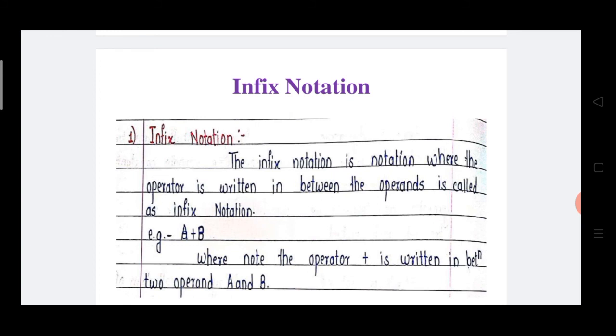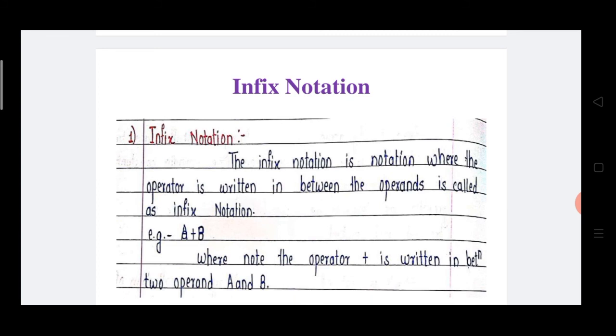Infix means in between. Now see the example a plus b. Here plus is an operator. Plus is one operator, minus is one operator, divide by is one operator, into is one operator. These are the different operators, and the operator is written in between two operands. Operands are the alphabets a, b, c. Also operands are the numbers 0 to 9. Now see in the example, the operator is placed in between a and b.